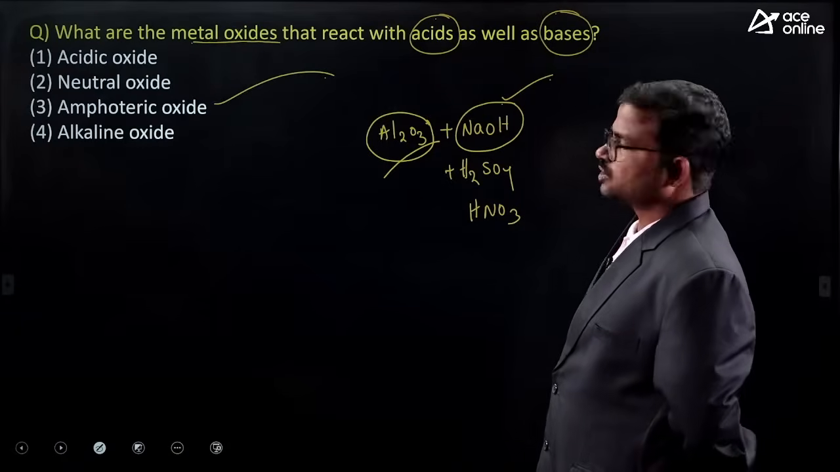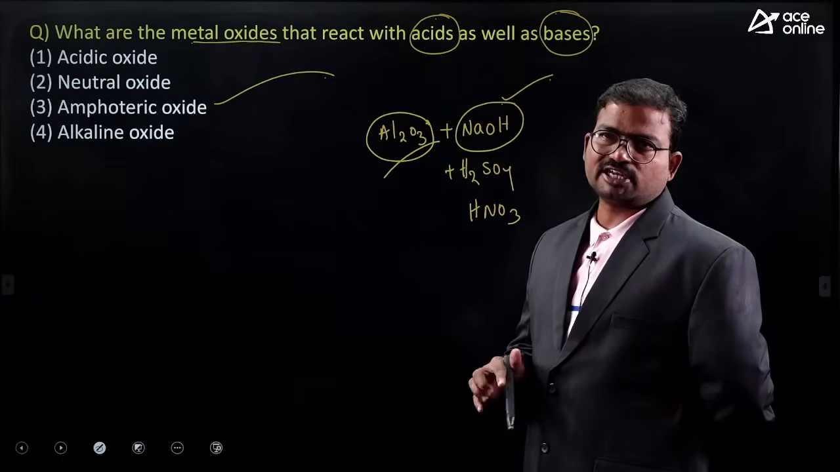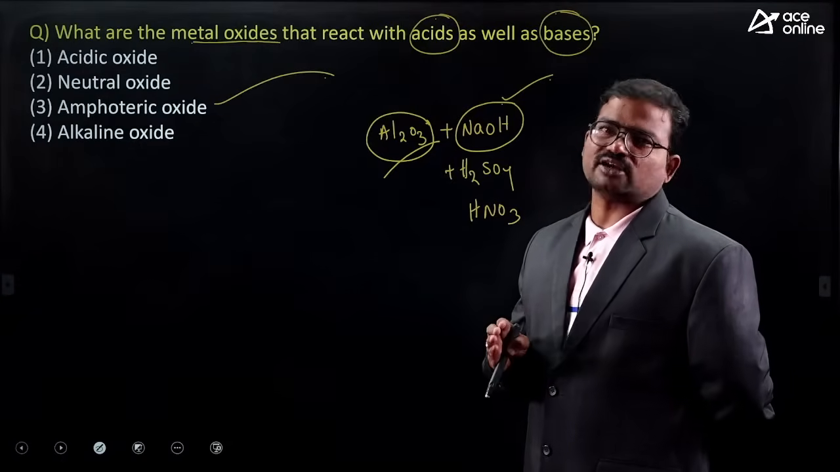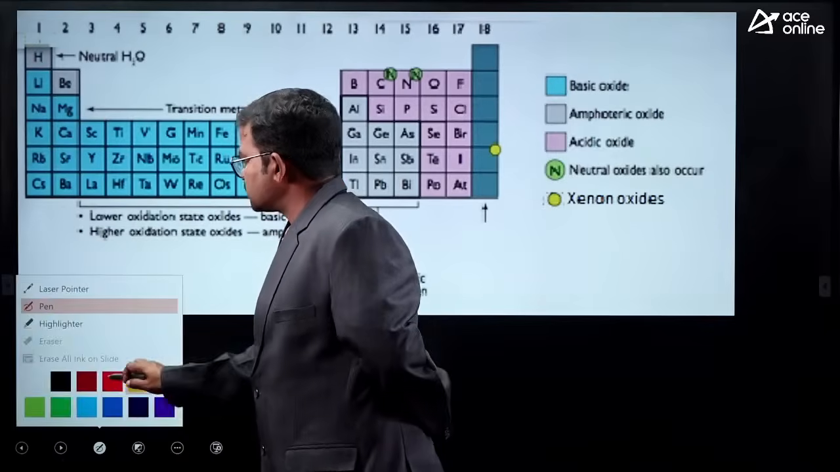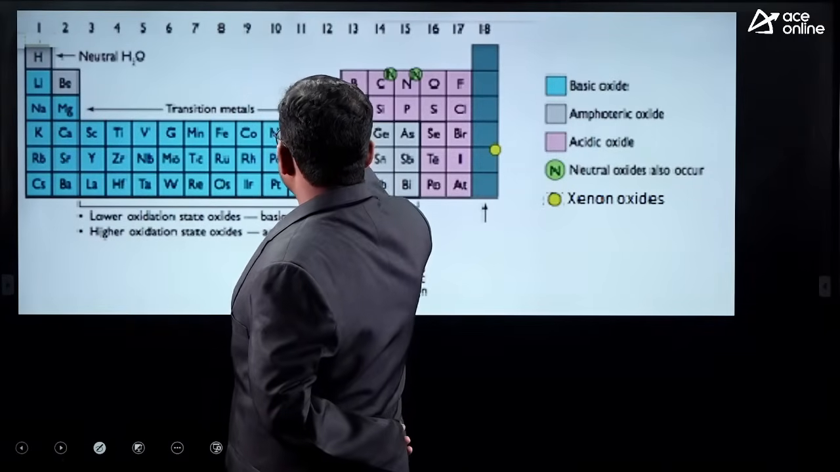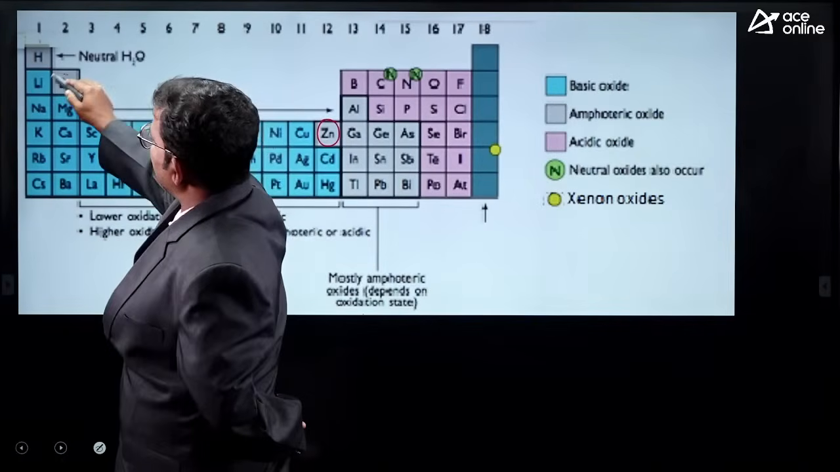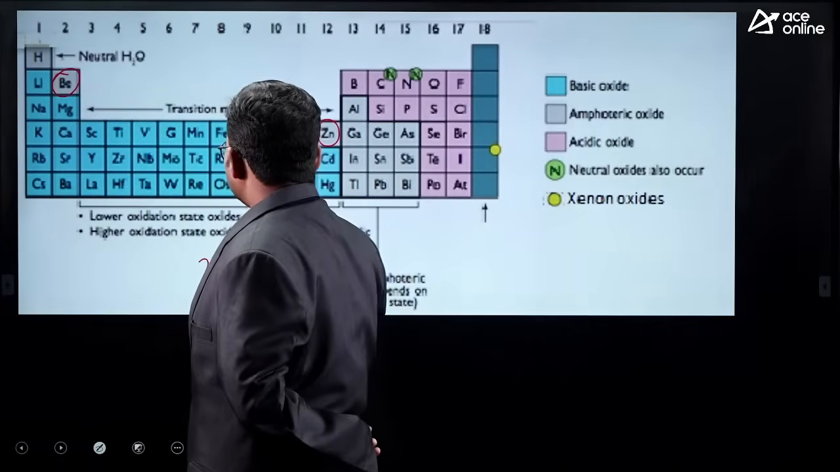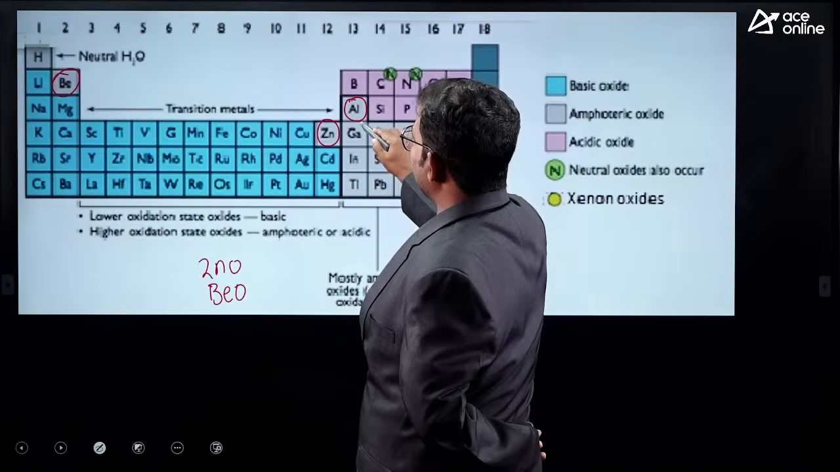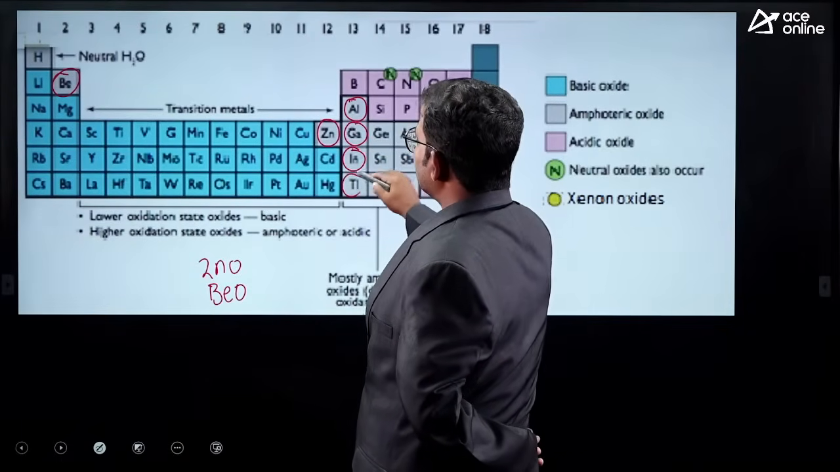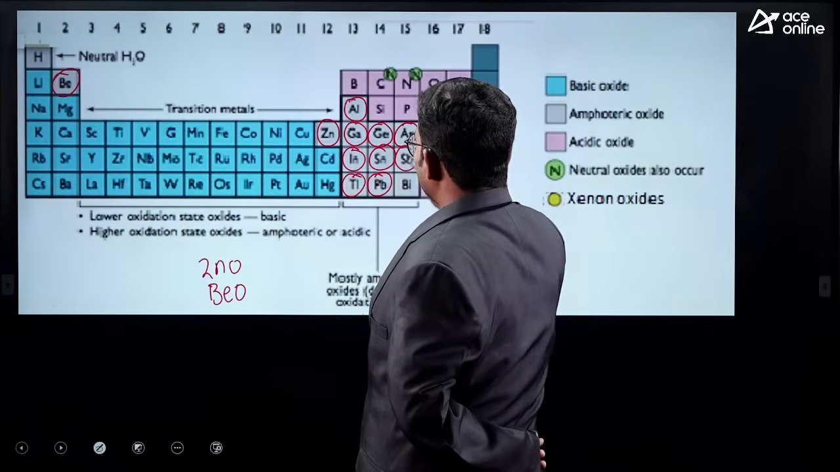So what are the amphoteric oxides in the periodic table? What kind of elements' oxides are treated as amphoteric oxides? Here is the shortcut. Mostly zinc oxide. Next, beryllium oxide is also amphoteric. Next, aluminum oxide, gallium oxide, indium oxide, thallium oxide, germanium oxide, tin oxide, lead oxide, arsenic oxide, antimony oxide, bismuth oxide.